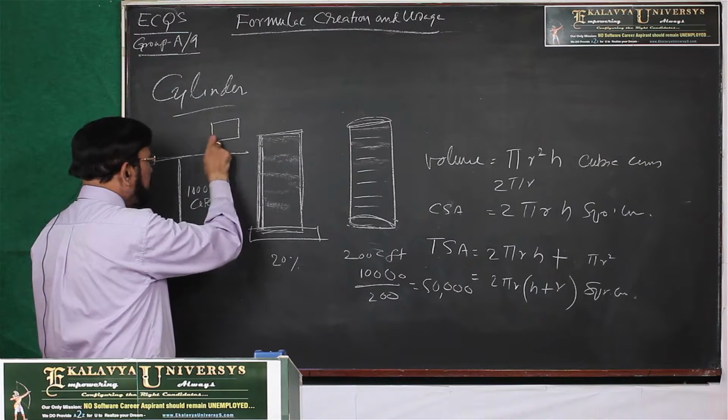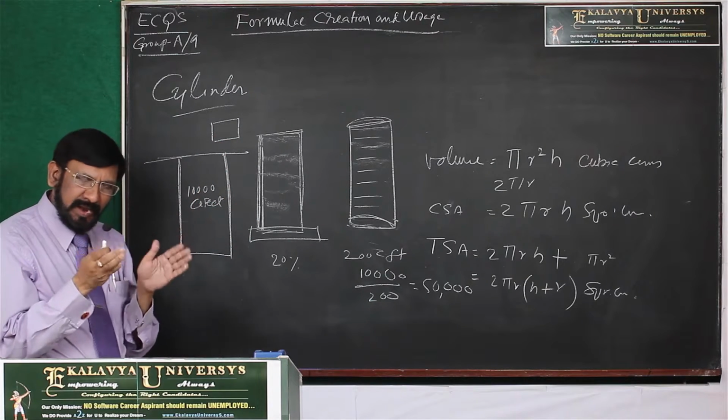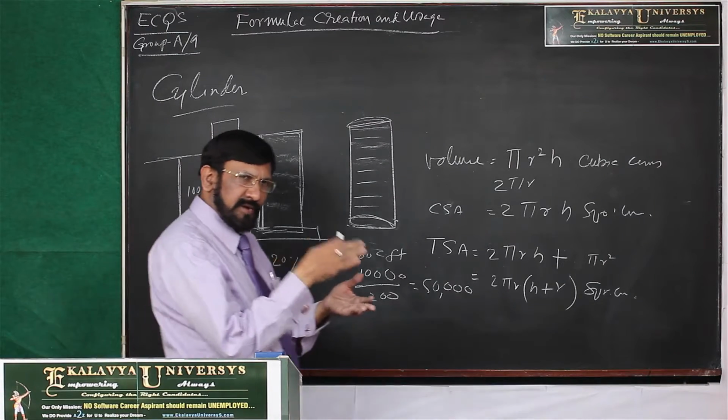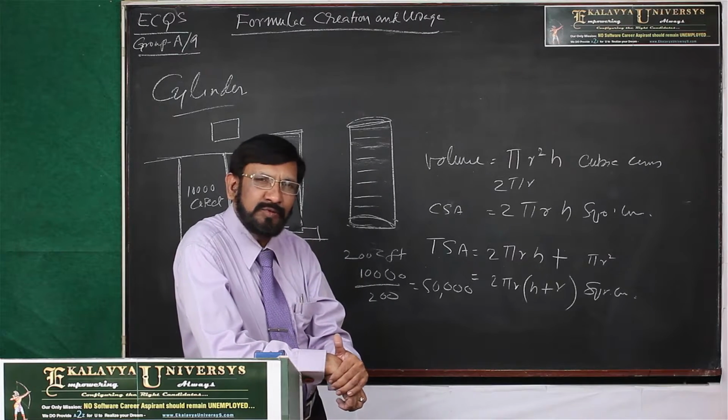Otherwise you see, 1 cubic feet of pit you make out, exactly 1 cubic feet, and try to adjust that earth in a 1 cubic feet tin. You cannot do that.